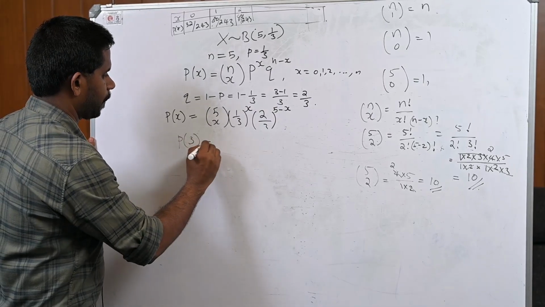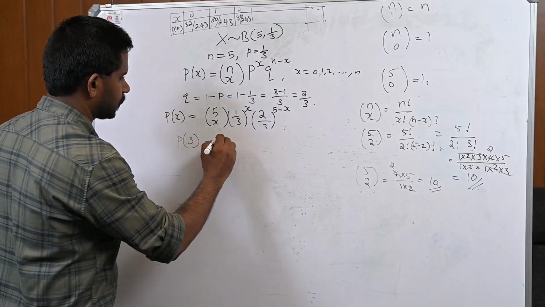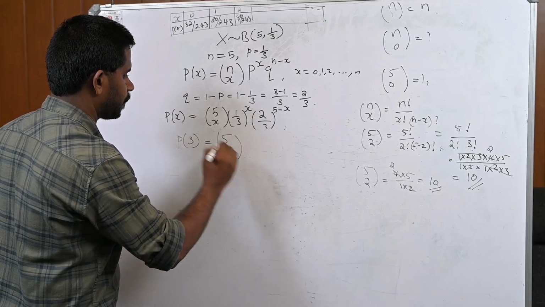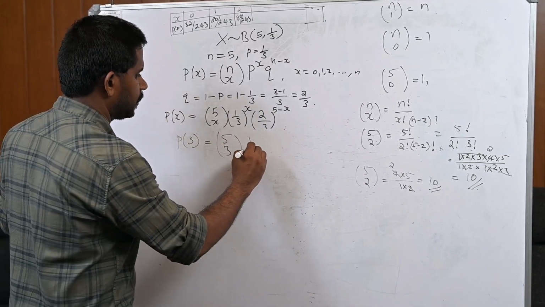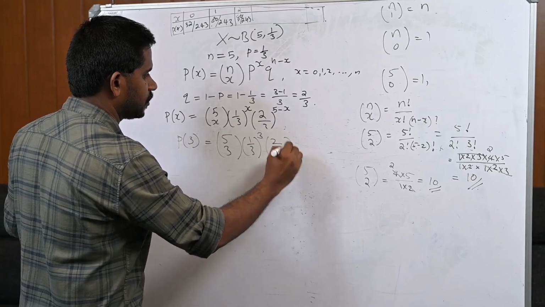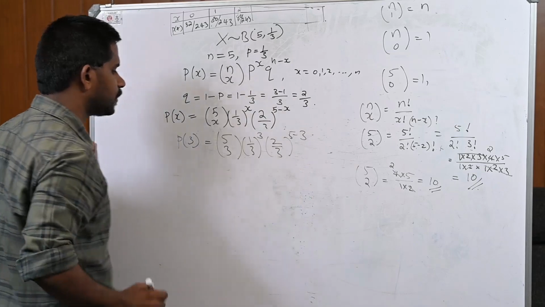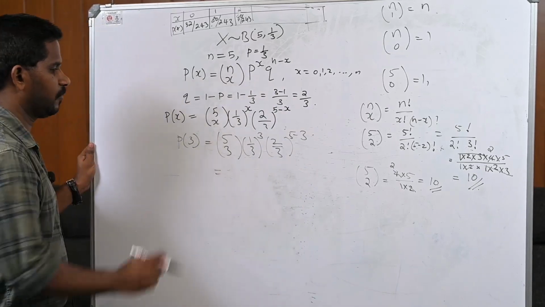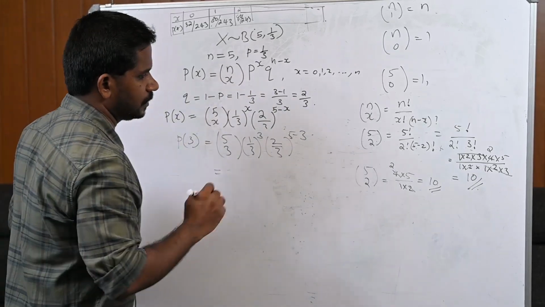P of 3 is 5C3 times 1 by 3 raised to 3, times 2 by 3 raised to 5 minus 3. Now, what is 5C3?